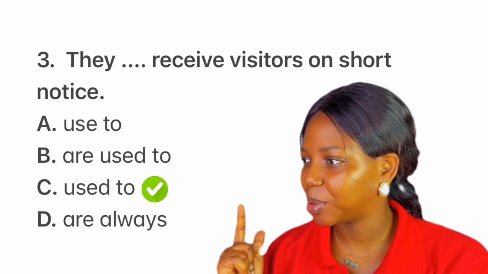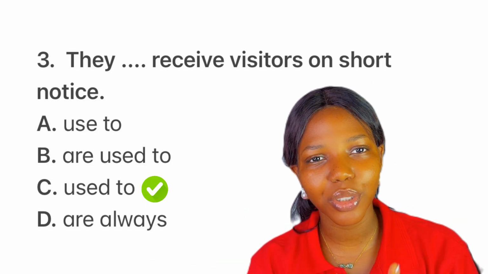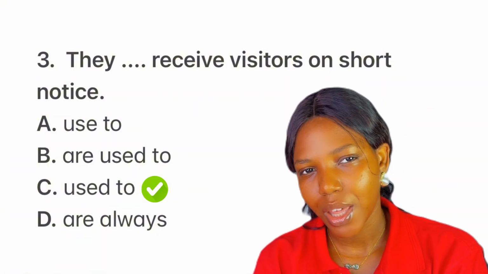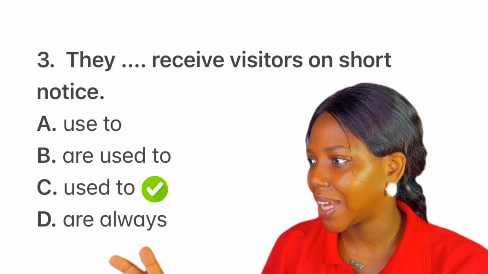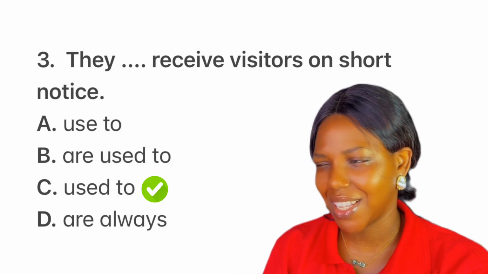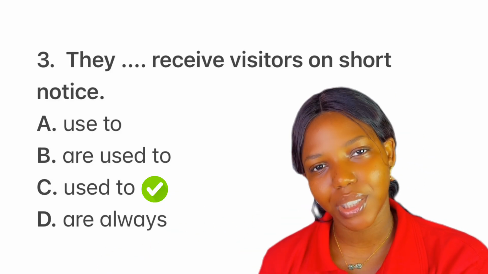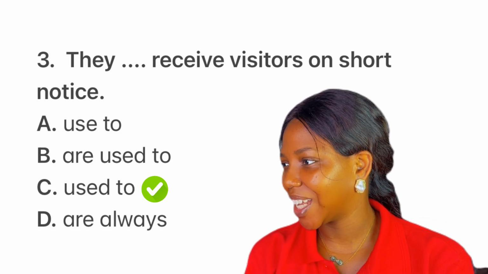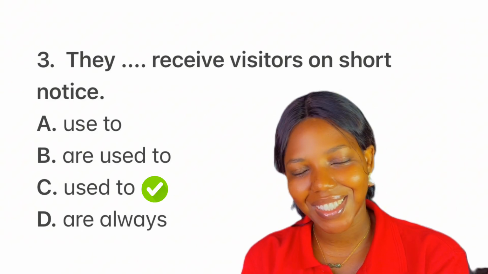Now, take a look at option B, I used to. Now, I am used to is usually followed by a gerund, okay? A verb that ends with ing. So all we need to do is add ing to receive, and it will make a lot of sense, okay? They are used to receiving visitors on short notice. They are used to receiving gifts, okay? So final answer to this question is option C.